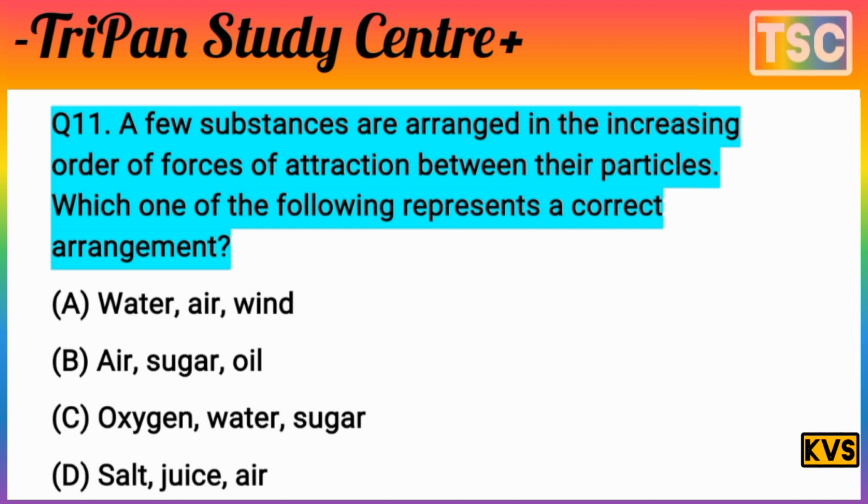You know, that question is very interesting. A few substances are arranged in the increasing order of force of attraction between their particles. Which one of the following represents the correct arrangement here? Option C is correct because oxygen, water and sugar are in order of increasing attraction, and that is important here. C is correct, and let's see the next question.